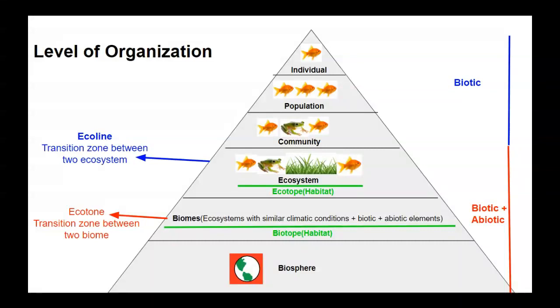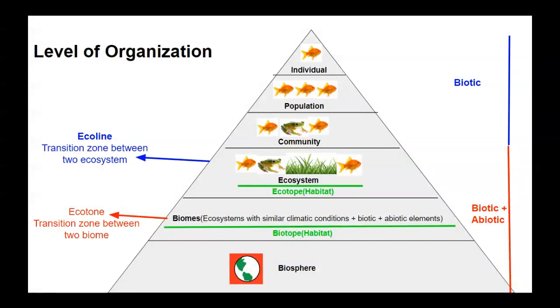Then the fourth one is ecosystem. An ecosystem is an integrated community plus its physical environment. You can see in the figure that the first three levels of the pyramid are biotic, defined based on the biotic component, that is, living organisms. The other part of the pyramid is defined as biotic plus abiotic components.